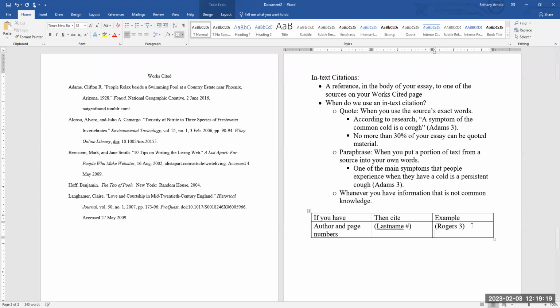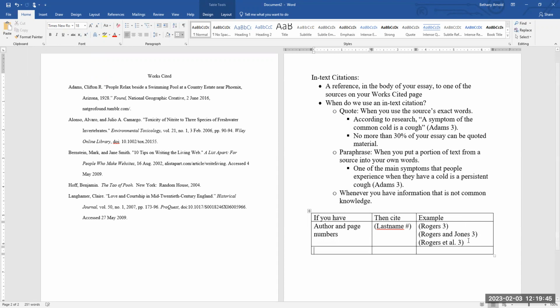Okay. Now, if your source had 2 authors, you would just separate them with an "and." So let's say it's Rogers and Jones. It would look like this. And let me do this so we'll all get on one line. And if you have 3 or more authors, it would just be Rogers et al. So E-T space A-L period space, and then the page number. That just means Rogers and others.